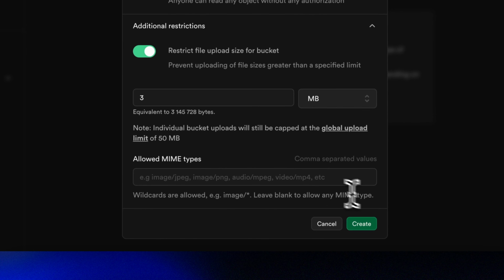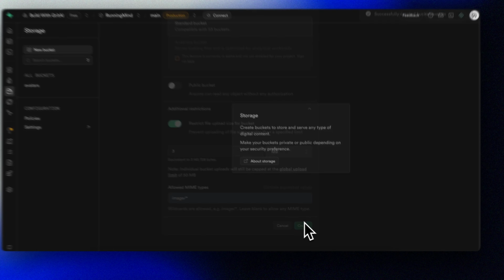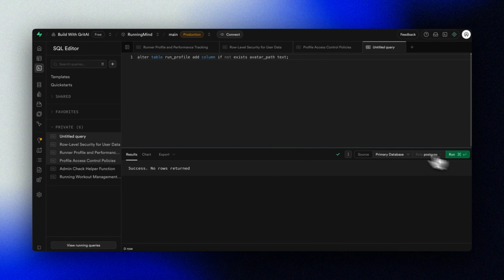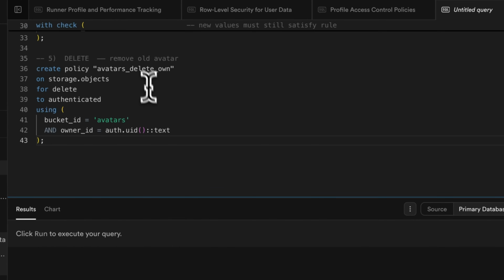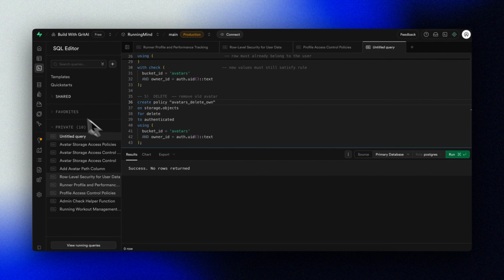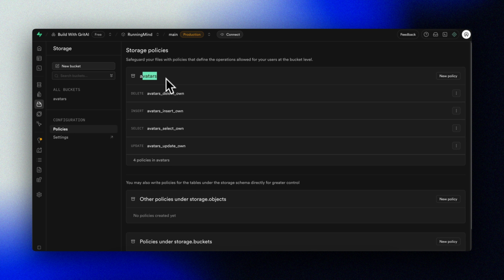We can also set some limits in terms of what files we want to support. Now let's add the avatar path column to our run profile table. Lastly, we'll set up the RLS policies with the script we got from O3. Now we have storage policies set up for our bucket.